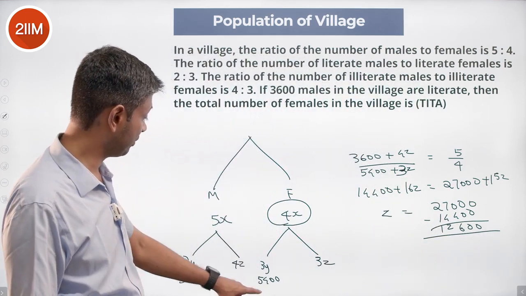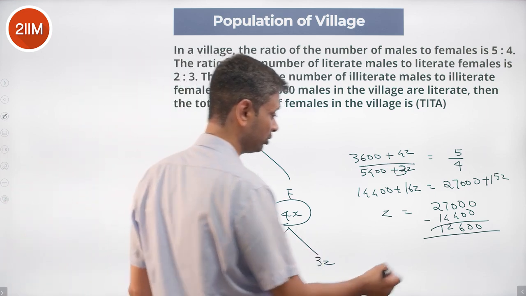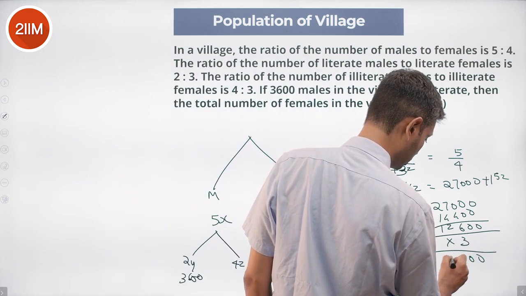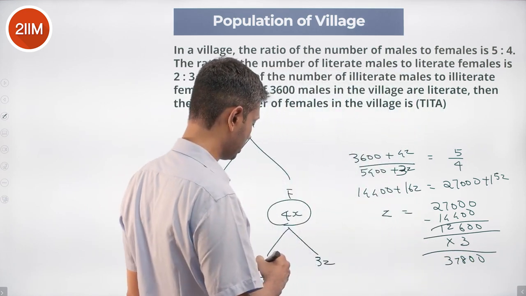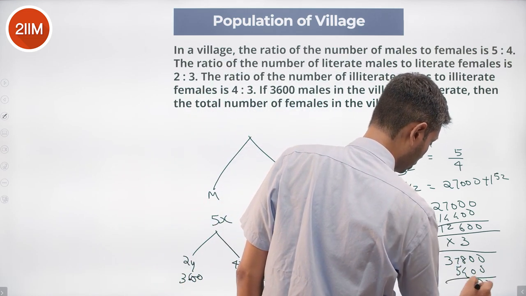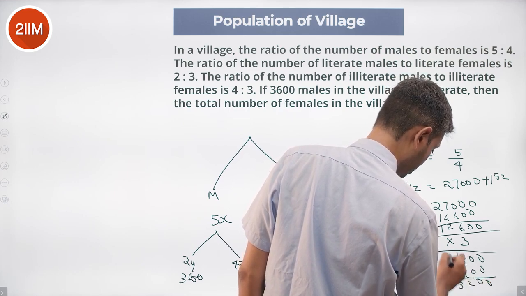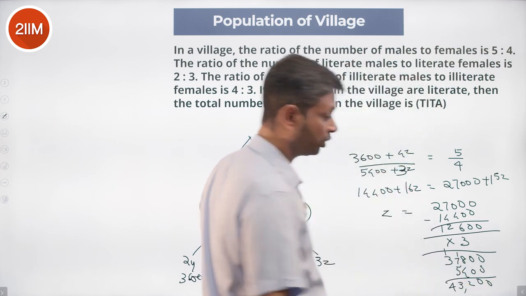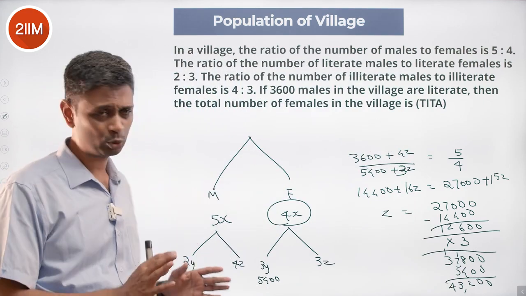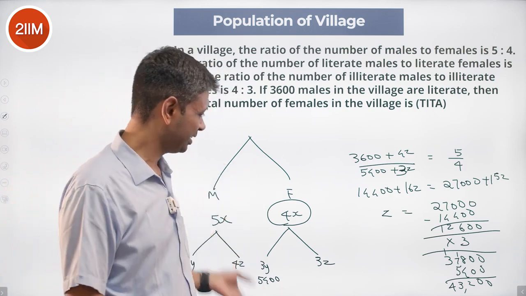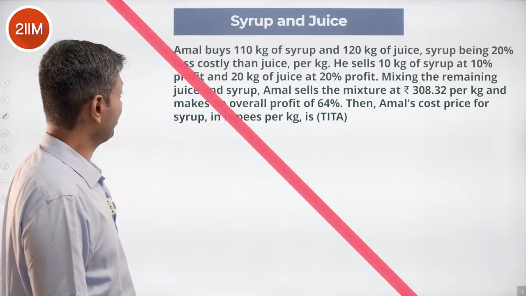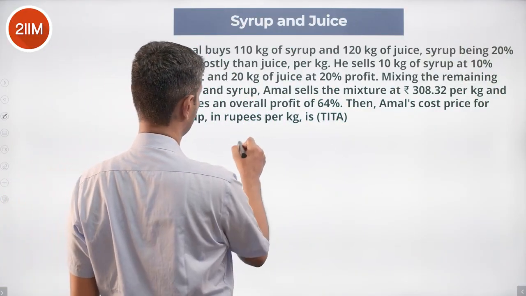What do we need to find out? Total number of females in the village. 5,400 plus 3z. We need to do 3 times this into 3. 37,800 plus 5,400. 43,200 females are there totally in this place. That's a nice, beautiful ratios question. Write down the data properly and then you're through. Answer is 43,200.